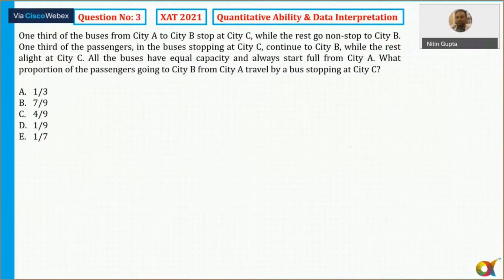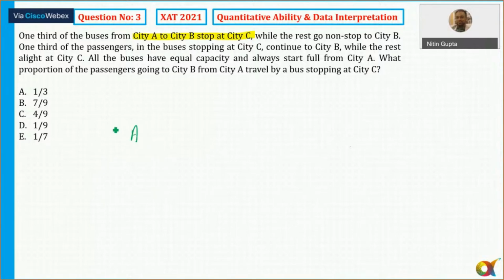Now question number 3. This was also easy, but I've seen a lot of people have committed a mistake. Let's see here. It says 1/3 of the buses from city A to city B stop at city C. So we start from city A. It is talking about 1/3. And if I look at the denominators in the options, they are usually 9, something like that. So the answer for this is, let me see. Yes, that's right. The answer is 1/7. Perfect. So I can say A.